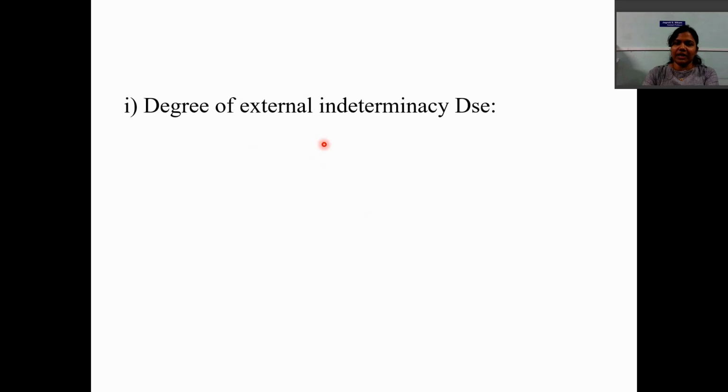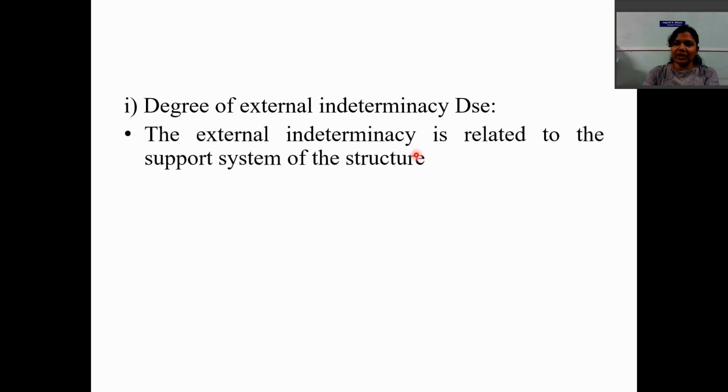Now let us discuss first the degree of external indeterminacy, that is DSE. The degree of external indeterminacy is related to the support system of the structure. Means for a plane frame, DSE is equal to R minus 3, where R stands for the number of unknown reaction components in the structure and 3 is the number of available equations we have with us.